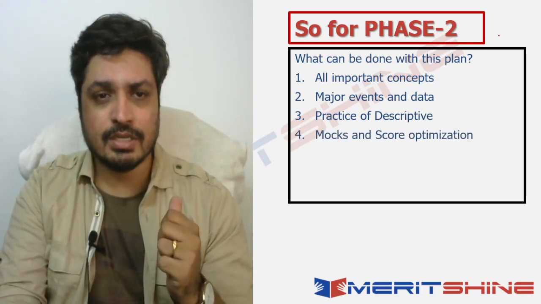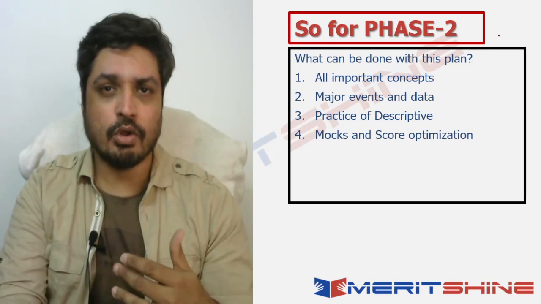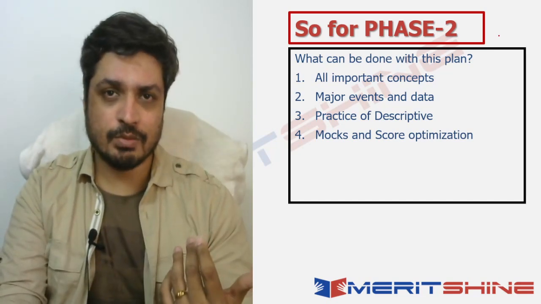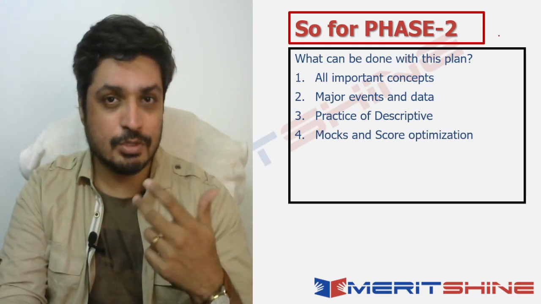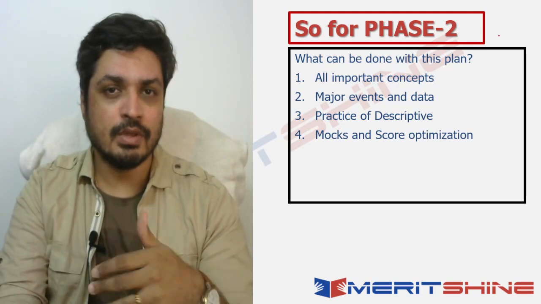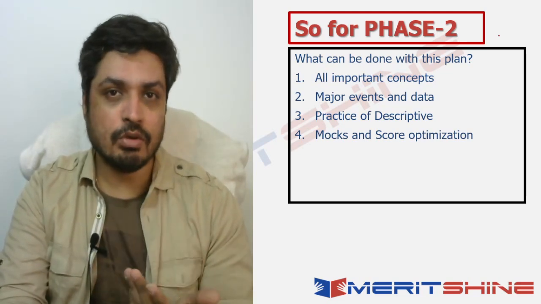Next thing that you're talking about is taking your mocks and how do you optimize your score, identify the areas where you're going wrong, revisit those chapters as and when required. And of course, you also look at identifying the areas which could be improved in terms of speed, in terms of improving your timing as well. So all of those things become important in terms of optimizing your score.